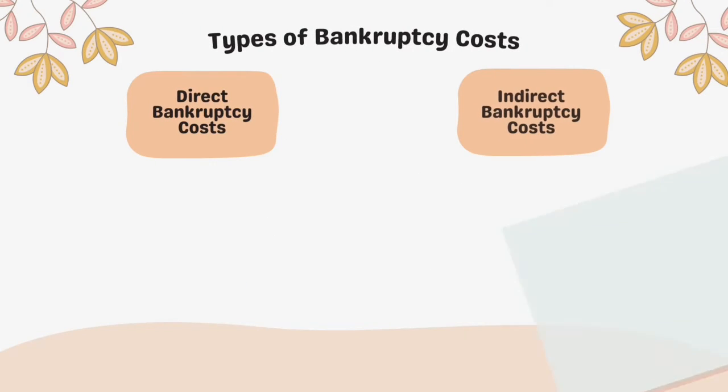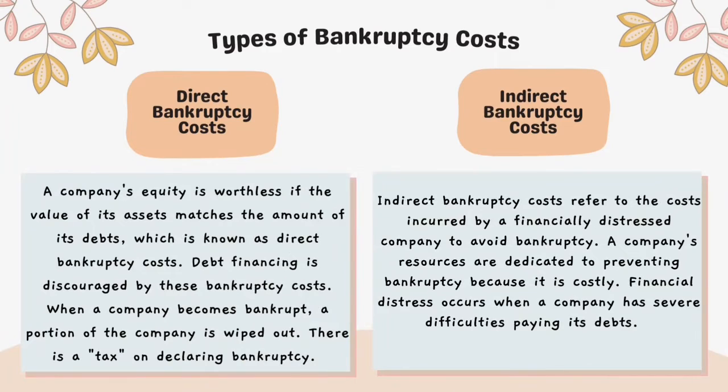There are two types of bankruptcy costs. First, direct bankruptcy costs. A company's equity is worthless if the value of its asset matches the amount of its debt, which is known as direct bankruptcy costs. Debt financing is discouraged by these bankruptcy costs. When a company becomes bankrupt, a portion of the company is wiped out. There is a tax on declaring bankruptcy.